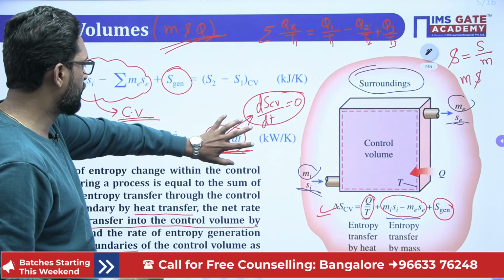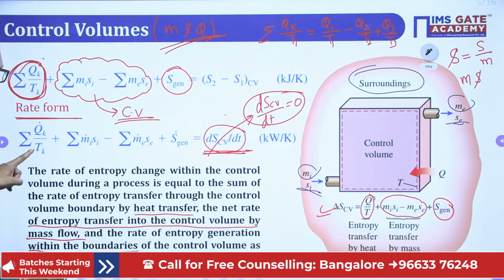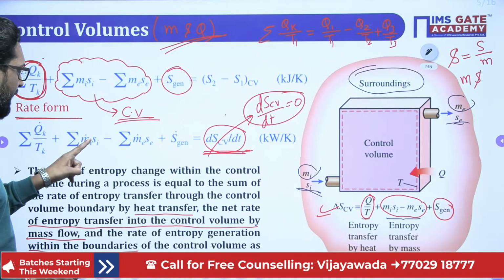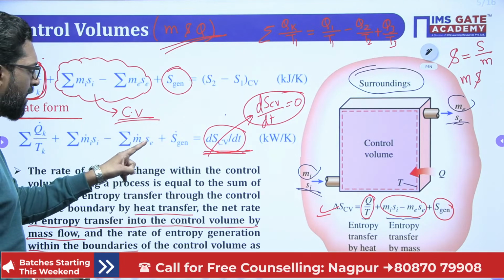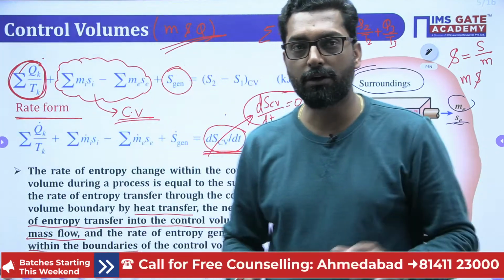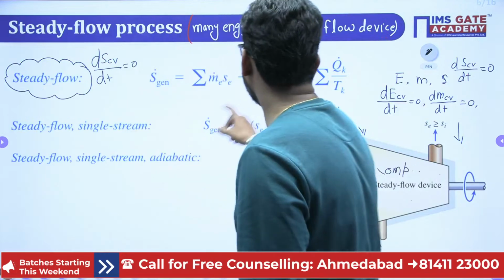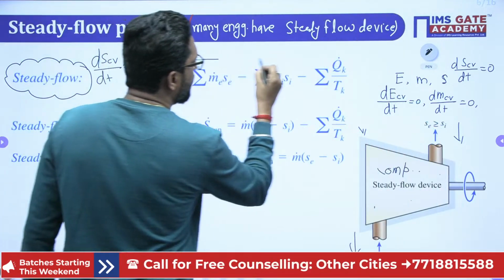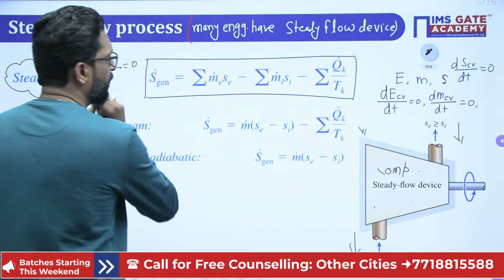So this term is 0. So what is that? The summation of all heat transfer plus the summation of all mass transfer at inlet minus the summation of all mass transfer at exit plus entropy generation is equal to 0. So from that equation, you have to find the entropy generation during the steady flow.